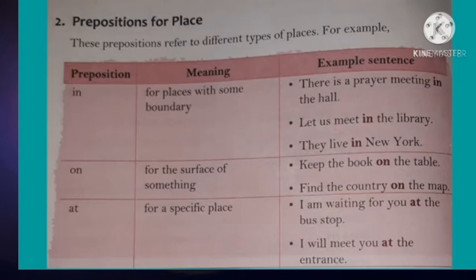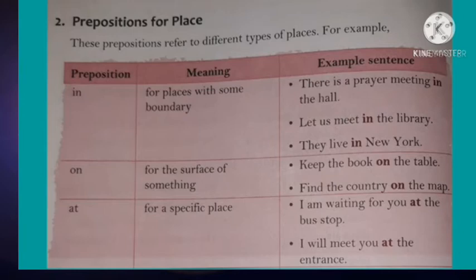Let's discuss the prepositions for place. First one, in. We use in for places with some boundary. Example, there is a prayer meeting in the hall. Let us meet in the library. They live in New York.